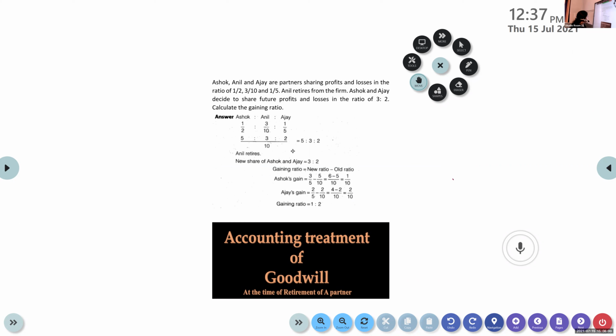So Ashok's gain is equal to new ratio minus old ratio. New ratio is 3/5 minus his old ratio 5/10.